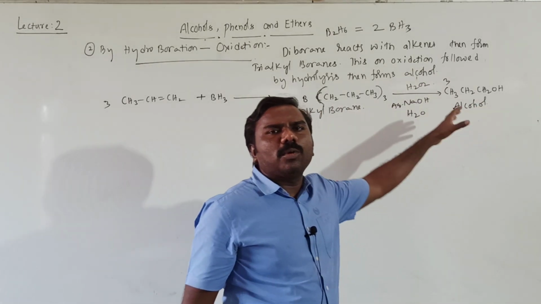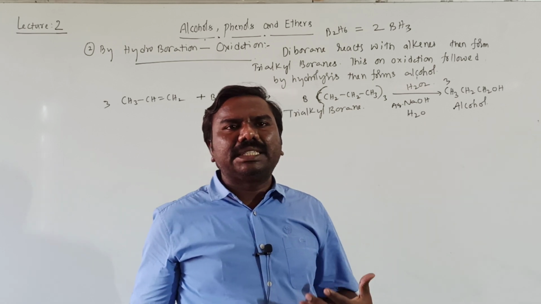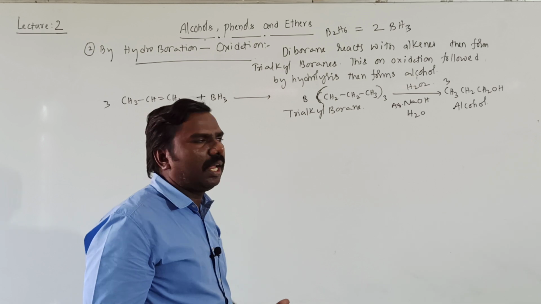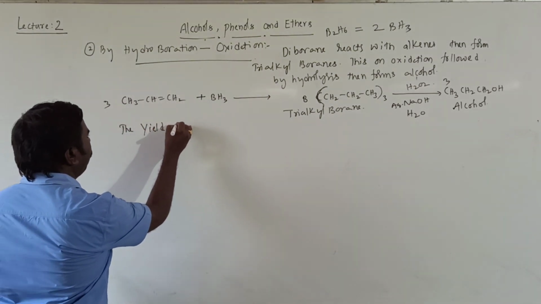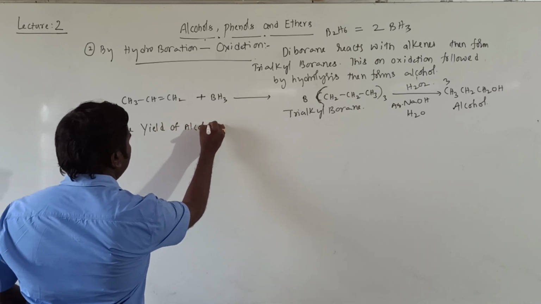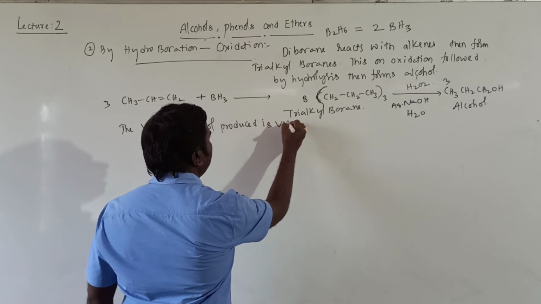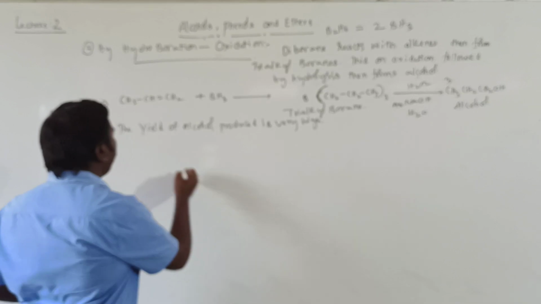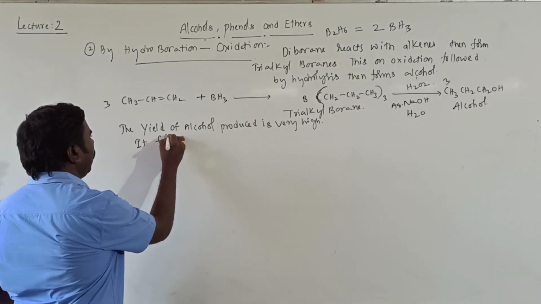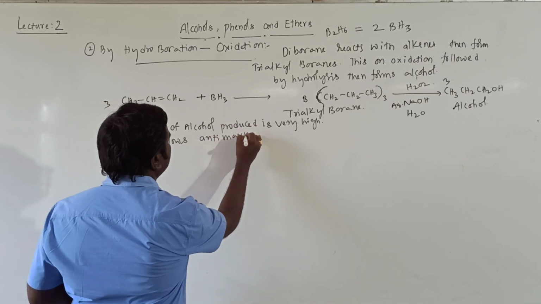Getting? 3 moles means more number of moles, nothing but the yield of alcohol produced is very high. The yield of alcohol produced is very high in the above reaction. Okay. It follows anti-Markovnikov rule.